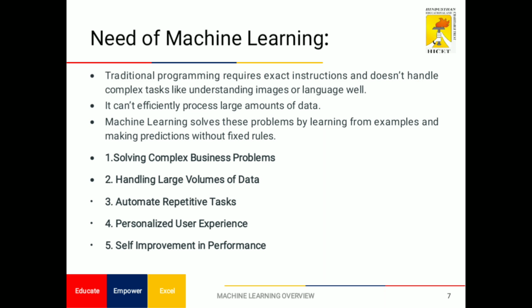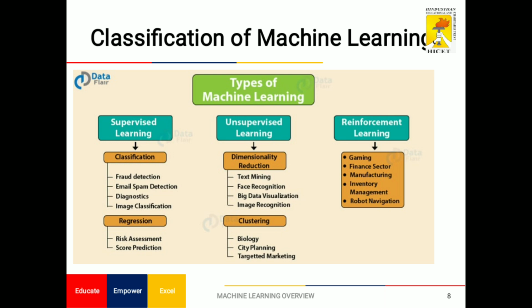What do we require machine learning for? To solve complex business problems, handle large volumes of data, automate repetitive tasks, personalize user experience, and self-improve performance. These are the problems machine learning overcomes, and we easily get good predictions.